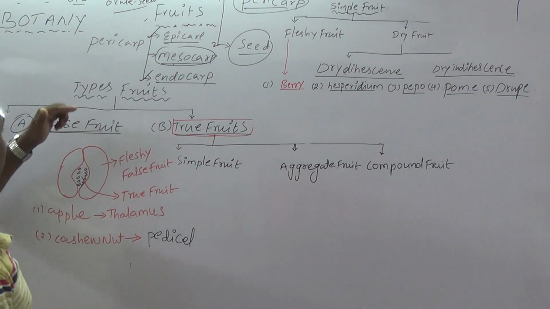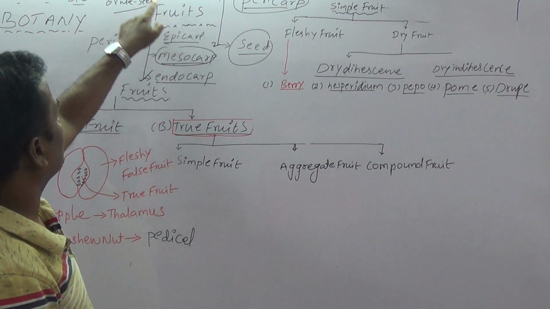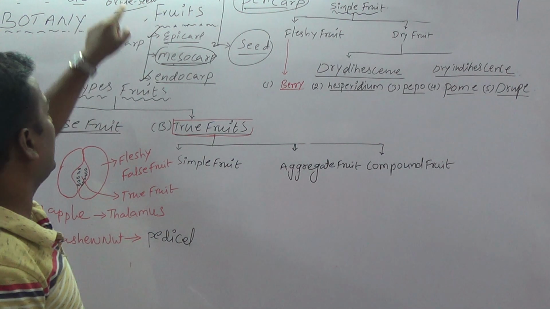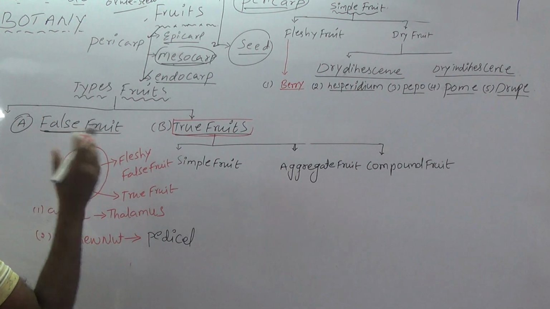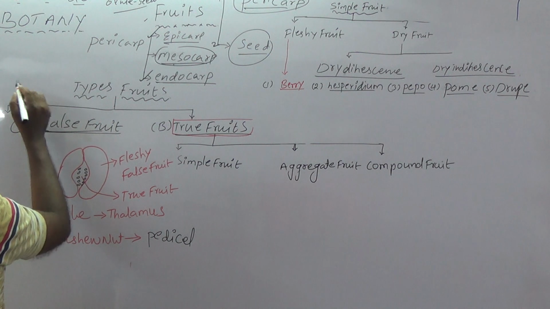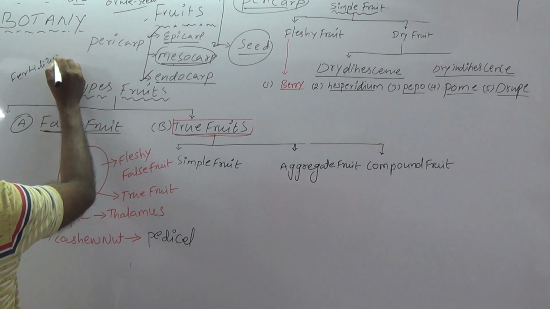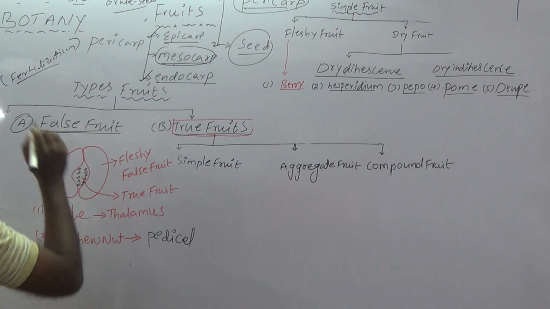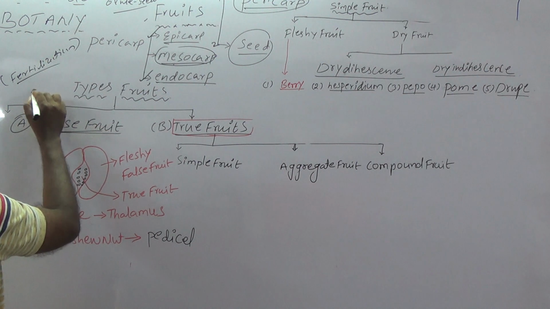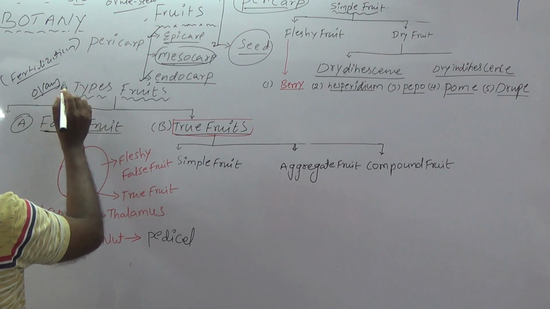Before we start, the fruit is the product of ovary. Yes or no? The fertilized ovary is developed into fruit. But in some plants, without fertilization, no fusion of male and female gamete, the ovary develops into fruit.